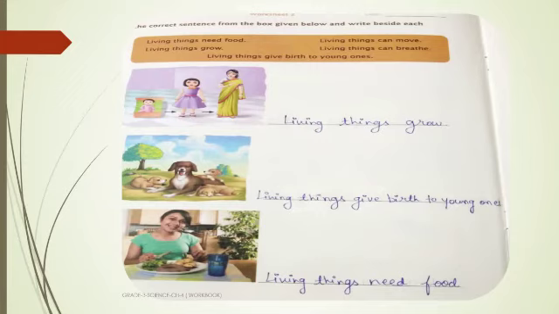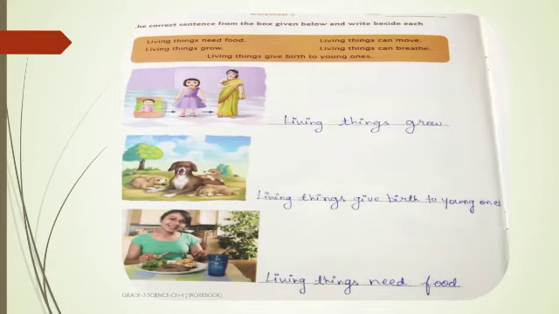So worksheet 2. Choose the correct sentences from the box given below and write beside each. According to the given picture we have to write down the sentences from the box. Let us see the first picture. In the first picture there is a baby girl, then she grows and becomes a woman. Which characteristic is this? Living things grow. Very good. So in the given space we have to write down living things grow.